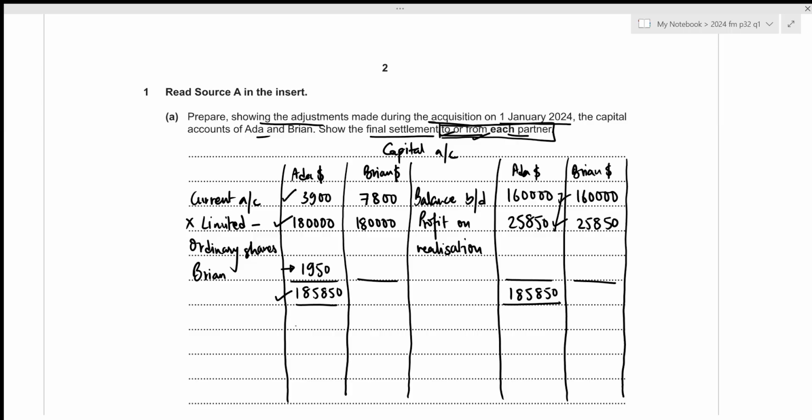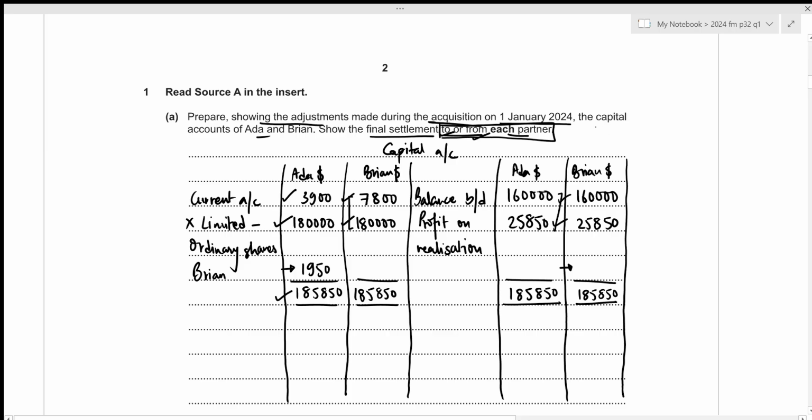Now we need to repeat the same process for Brian. For Brian, we can clearly see that the debit side is heavier than the credit side. So the total will be 7,800 plus 180,000, which results in 185,850. Now we need to show the closing balance or the balancing figure for Brian on the credit side right here. And whenever we have the balancing figure on the credit side, it usually means that the partner will now have to pay that amount into the partnership bank account.